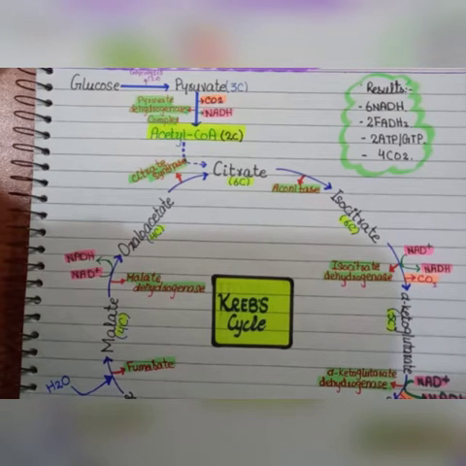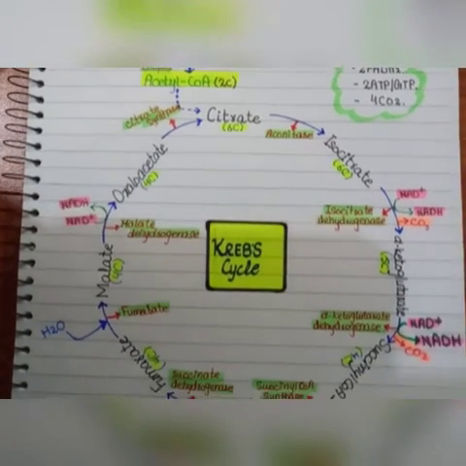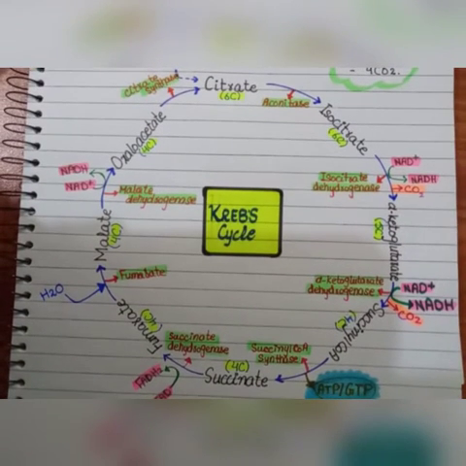Then in the next step, a similar reaction occurs and this alpha ketoglutarate will also release 1 carbon and 2 oxygen and an NADH molecule, converting into a 4-carbon compound, succinyl coenzyme A, by the enzyme alpha ketoglutarate dehydrogenase.